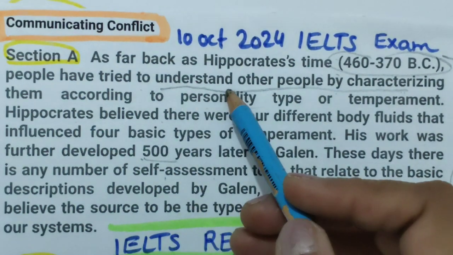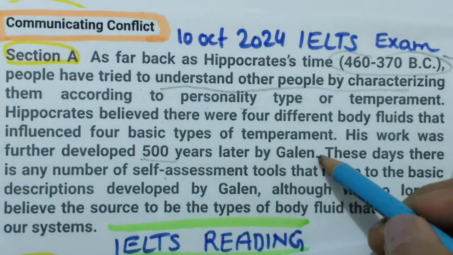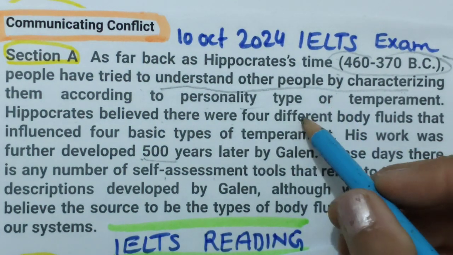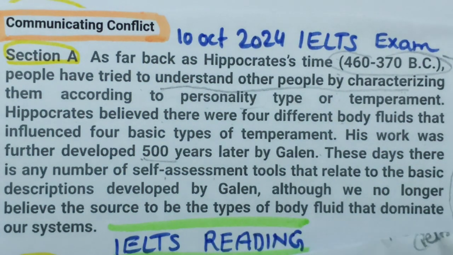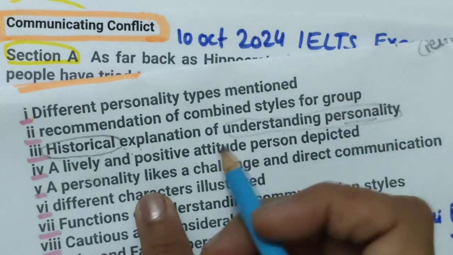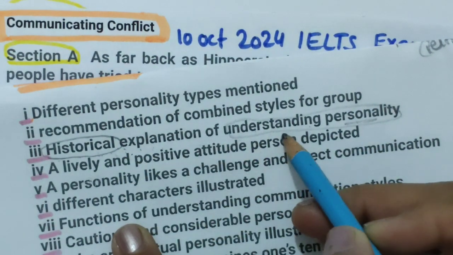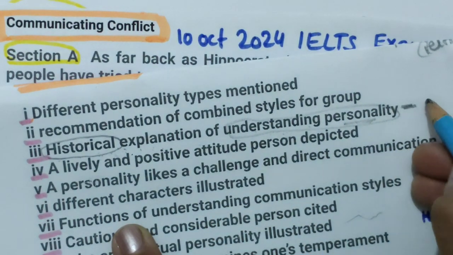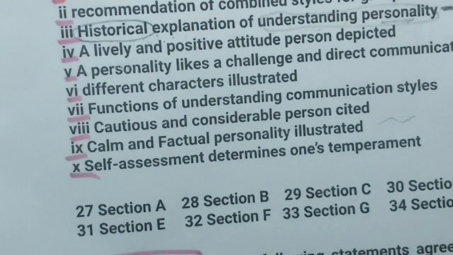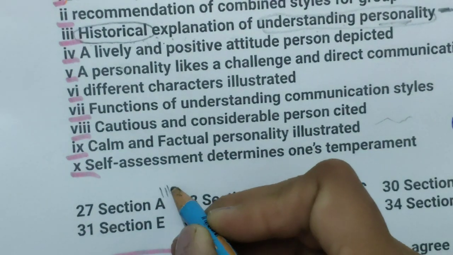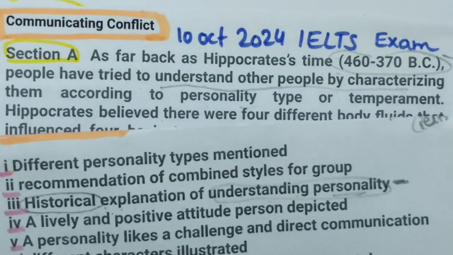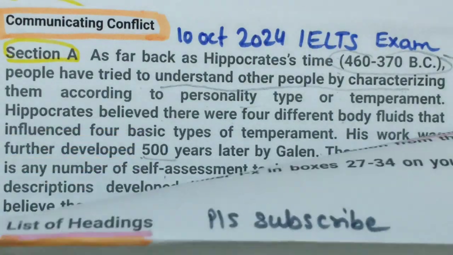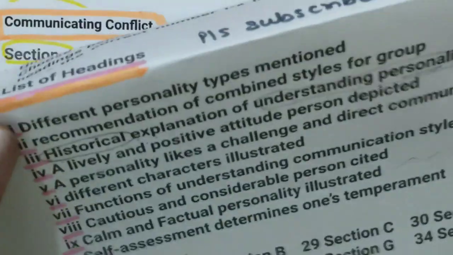When I was doing this reading, I also got confused because in both paragraphs old dates were given. So historical explanation of understanding personality we will select with section A. Section A answer is third number. Okay, so let's do this video. The first type of question we will be doing is list of headings.